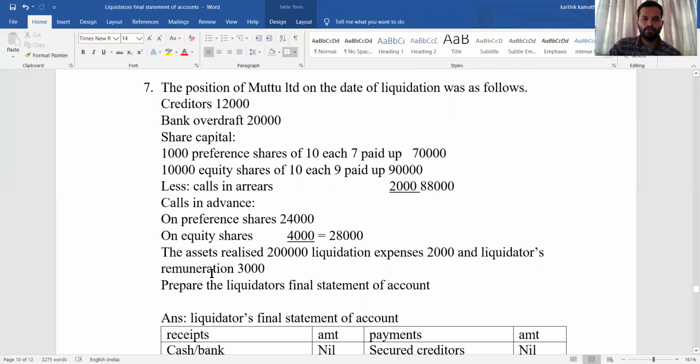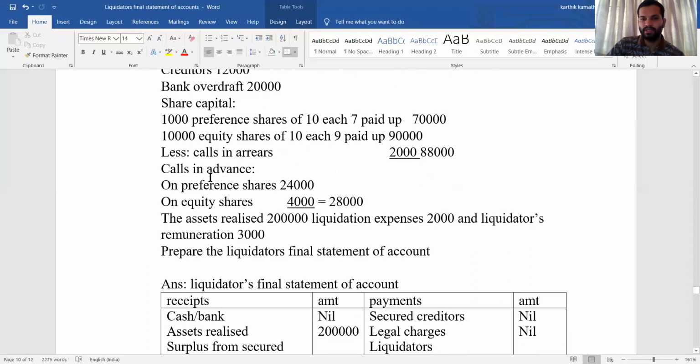Now here, before solving the problem, one thing you need to see: even though in this problem there is a partly paid share, partly paid shares are different here. Two different types of share: one is preference share and one is equity share. So what is the rule? Unless otherwise stated, preference shares cannot be treated as equity share because they have priority over equity share. And to do total surplus and shares in total surplus, you want different classes of equity share. But if you see here, there is only one class of equity share. That is why distribution of surplus cannot be done. So that working note you need not do, because only one class of equity share is given. So directly prepare liquidator's final statement of account.